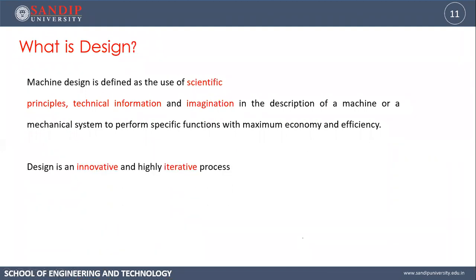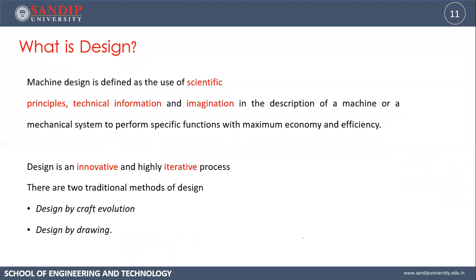Then design is an innovative and highly iterative process. It is innovative process. You can design it. So see, basic principles are there, but implementing these things, you can create your own structure or a machine or an equipment. So it is innovative and it is iterative process. Like when you have a trial, if it fails, we need to go for another version. You may need to change the material, you may need to change the equipments, you may have to vary the dimensions, or you may have to go for different mechanisms. It is just the iteration. You may have to vary the material properties. So by doing all these things, we select some optimum process. So it's a iterative process.